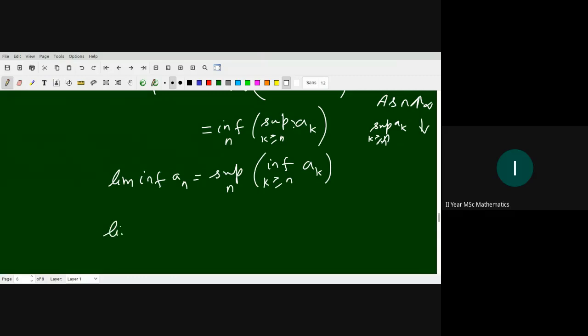So limit infimum a_n is less than or equal to limit supremum a_n.